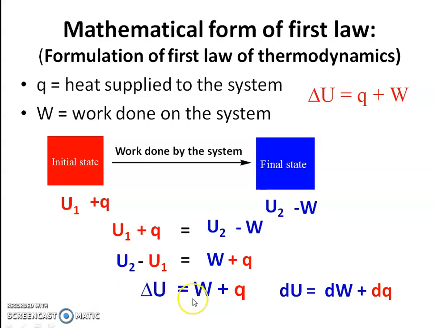Plus W is work done by the surroundings on the system, minus W means work done by the system on the surroundings. Plus Q means heat supplied to the system, and minus Q means heat evolved out of the system. Okay, so this is the first mathematical expression for the first law of thermodynamics.